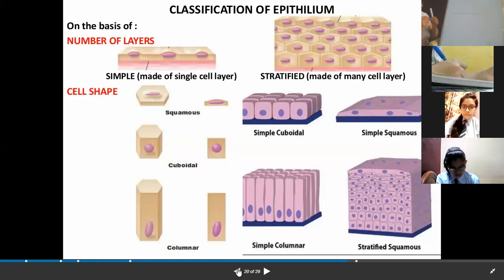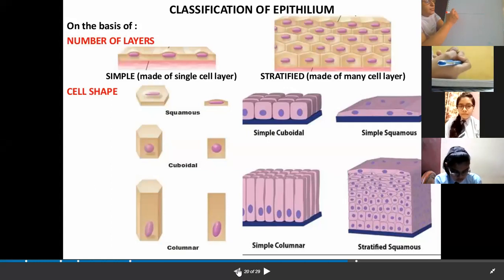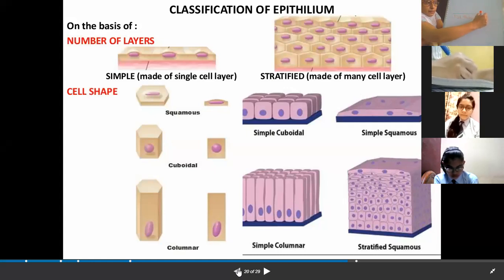But in cuboidal, the cells were in the form of cubes. Here, the cells are flat. Totally flat. They are thin and polygonal.